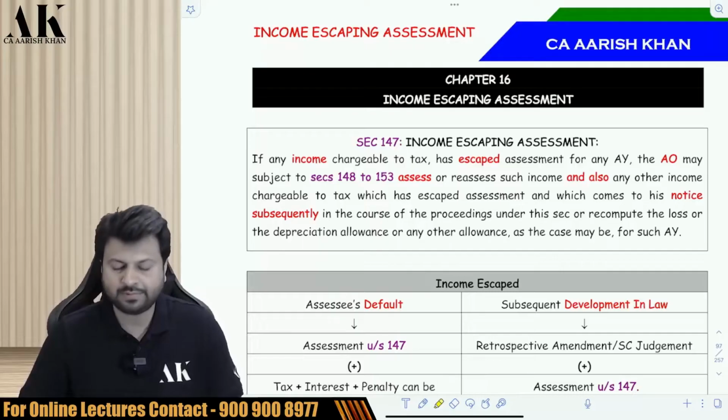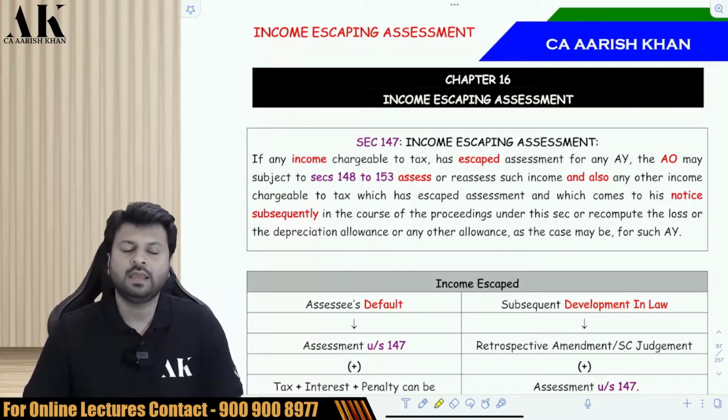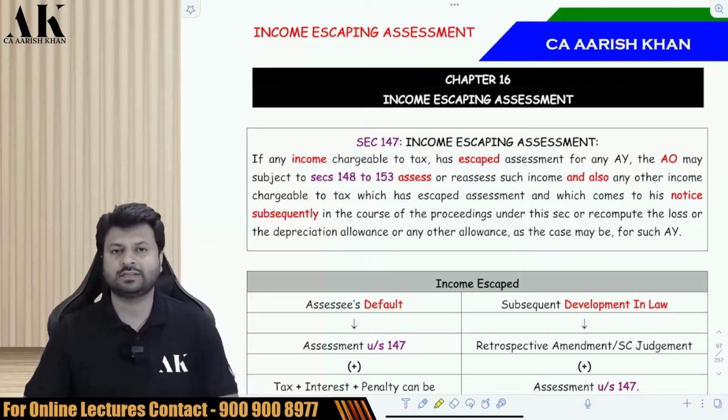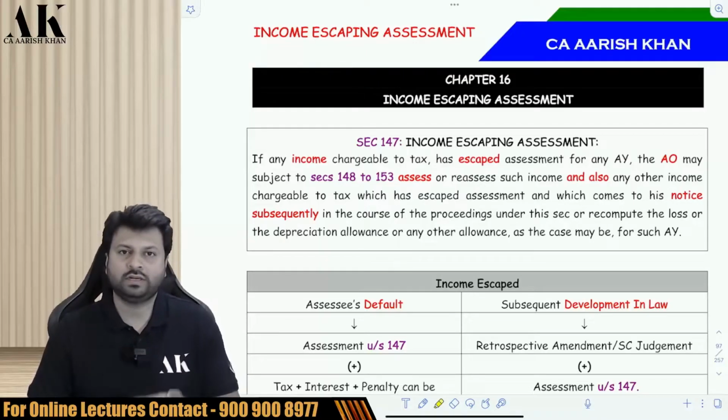That is the next chapter, chapter number 16, which is one of the most important topics in the chapter of assessment procedure, and that is income escaping assessment. So what is income escaping assessment? For understanding the concept in detail, you need to understand section 147 to section 153 in detail. Now, the first thing we need to understand is the basic section, section 147, which says that